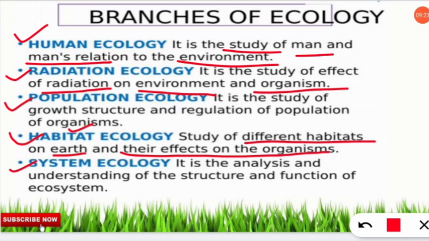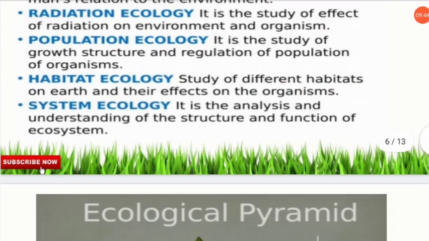Next is system ecology. So what is system ecology? It is the analysis and understanding of the structure and function of the ecosystem. How the ecosystem is functioning, whether it is going on at a good pace, whether it will deteriorate or collapse. To study and analyze them will be called system ecology. So you should note it down. All these are very important. Let's move to the next slide.